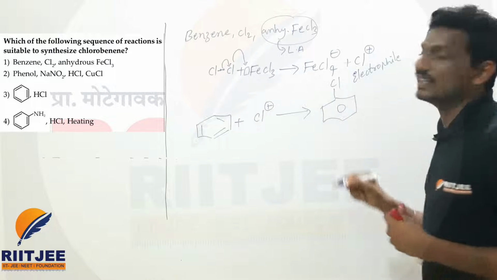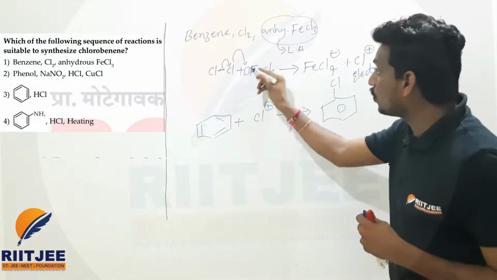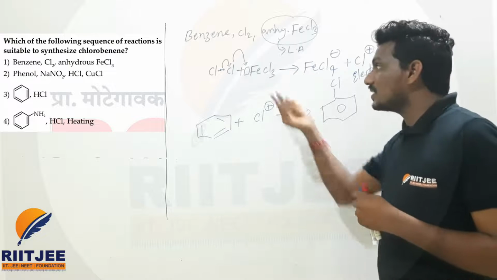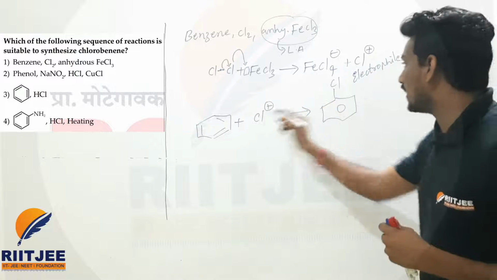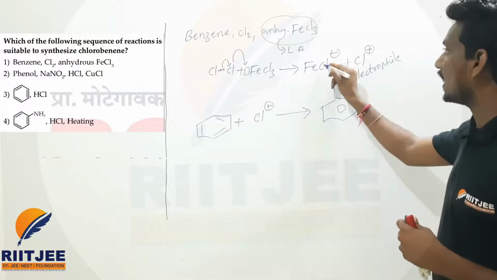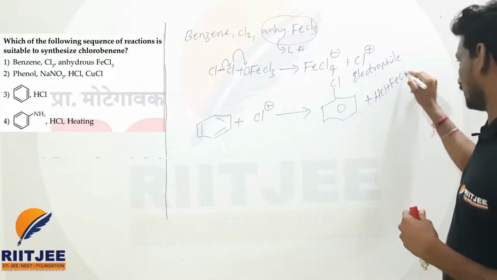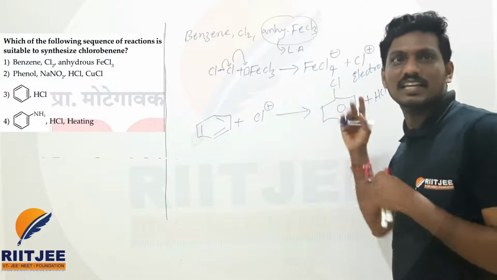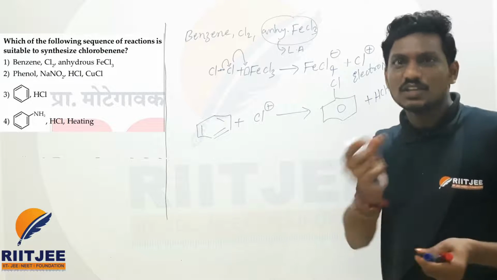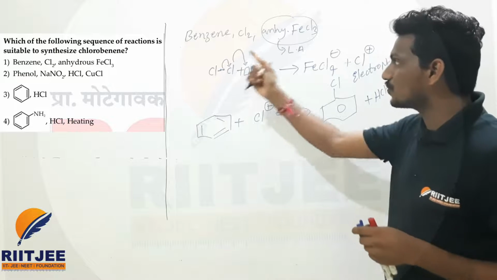I clearly explained the mechanism of this reaction. But what is the role of this Lewis acid, sir? It will generate the electrophile. So from this one you will get the hydrogen. That hydrogen again reacts with this chlorine. You will get the HCl and FeCl3. This one we clearly learned in the class. Same question we discussed, same thing came in the NEET, beta. So easy question. This is a very basic question they ask. So the right answer of the question is the first option.